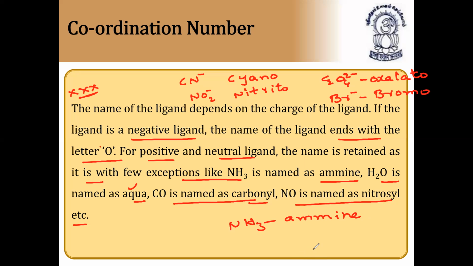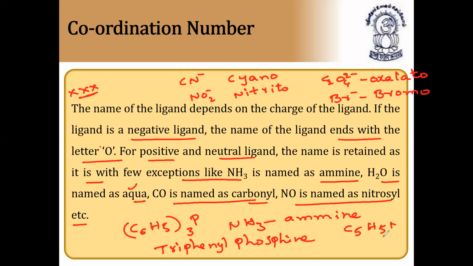So these are ammine, carbonyl, nitrosyl, triphenyl phosphine. For example, you can see here C6H5 taken 3 times, P. This is triphenyl phosphine. It is not ending with O. The name is as it is. PPh3 taken twice, so triphenyl phosphine. PH3 is phosphine, pyridine is C5H5N. It is called pyridine. So these are neutral ligands or cationic ligands.